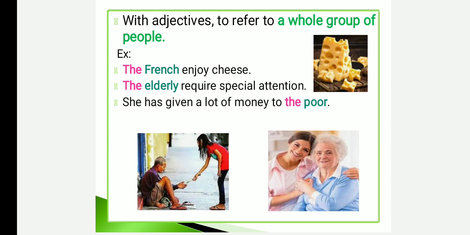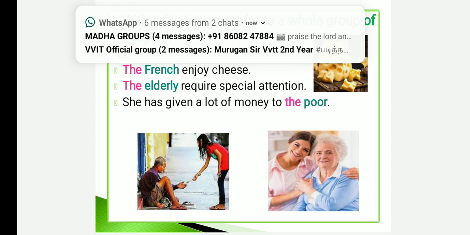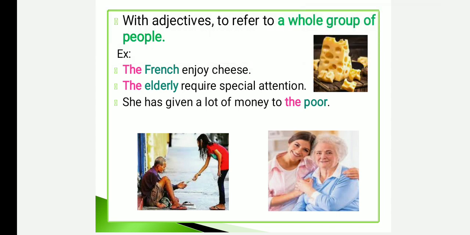"She has given a lot of money to the poor." The poor represents the whole group of poor people. So the poor, the elderly, the French represent a whole group of people. These are adjectives, and we use "the" in front of adjectives which represent the whole class.